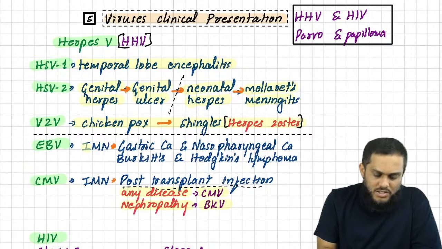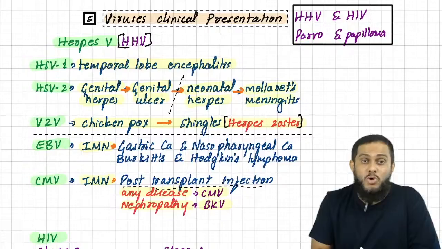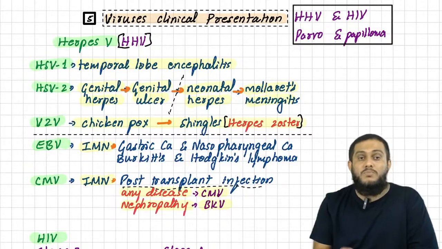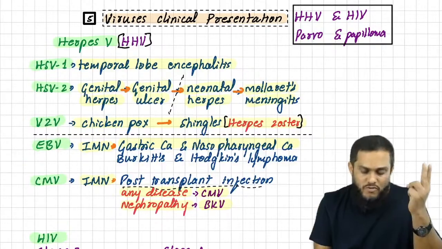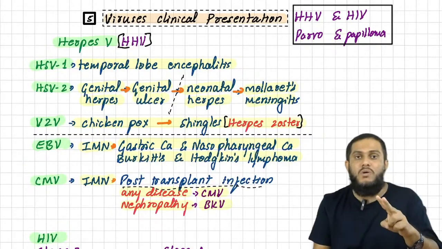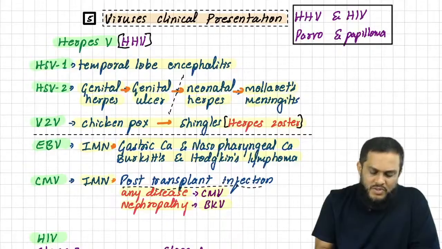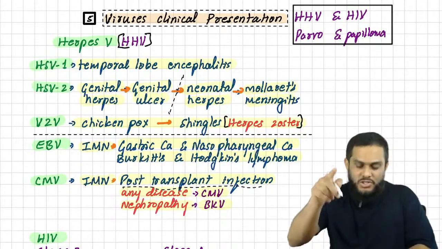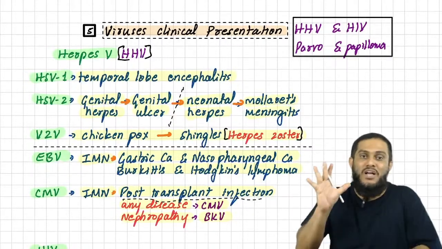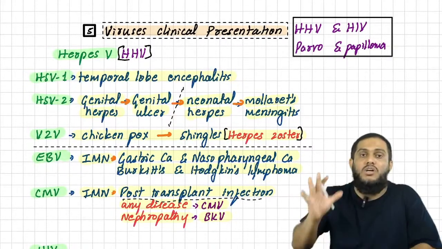Epstein-Barr virus and cytomegalovirus cause infectious mononucleosis, but malignancy is caused by Epstein-Barr virus: 2 carcinomas, gastric carcinoma and nasopharyngeal carcinoma, and 2 lymphomas, Burkitt's lymphoma and Hodgkin's lymphoma. For post-transplant infection, any disease is caused by cytomegalovirus except nephropathy. Nephropathy in a post-transplant patient is caused by BK virus. With that, we are done with the 5 important clinical manifestations caused by the 5 herpes viruses.